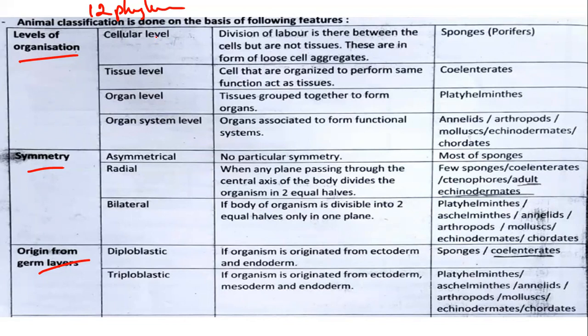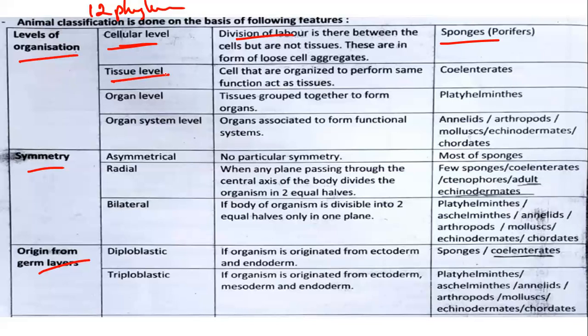system level. If an organism is performing all functions at the cellular level, just with the cell, then those organisms are called the cellular level of organization. Here the division of labor will be very little. There are no tissues, only a group of cells performing all these functions. Examples: sponges, phylum Porifera.